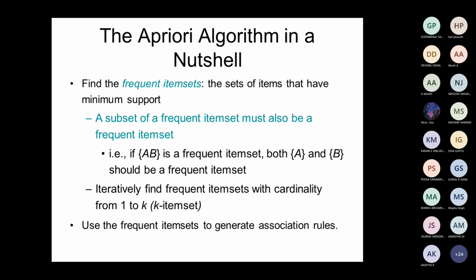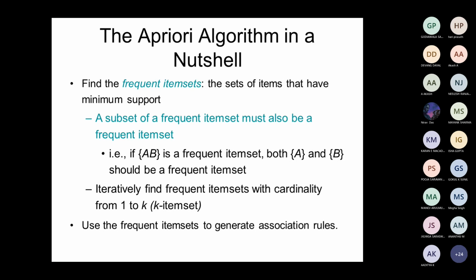So this is how you can fix the minimum support, which means out of 10 transactions, a minimum of 4 or 3. I'm just giving you some random minimum support value. It should not be very low. If you keep the minimum support as 1, there is no use of running this algorithm. You should set the minimum support in such a way that you can identify some frequent item sets.